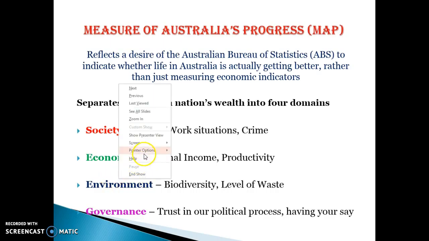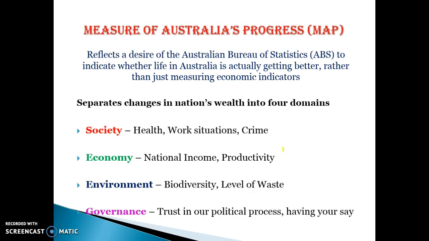So rather than just measuring growth in terms of an increase in production, they separate basically our living standards into 4 different domains. So make sure you get the words right here. They separate a nation's wealth into 4 different domains, and basically they try and use statistics to see whether we're making improvements in each of these 4 domains. And the 4 domains are society, economy, environment, and governance.